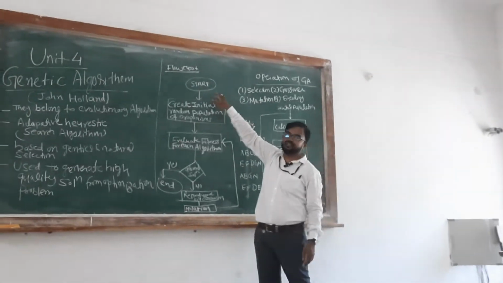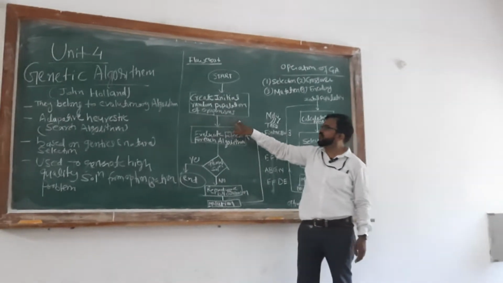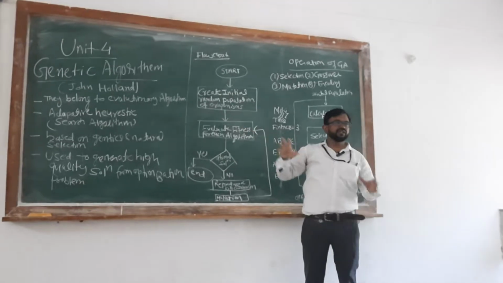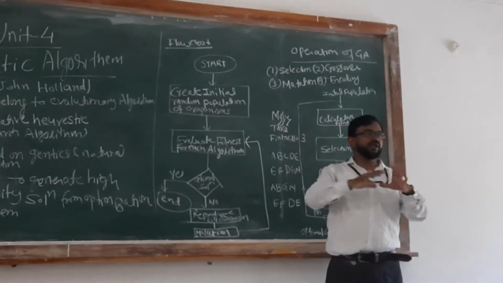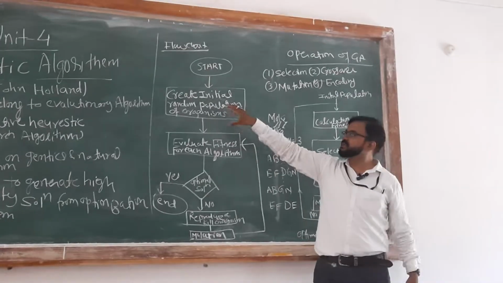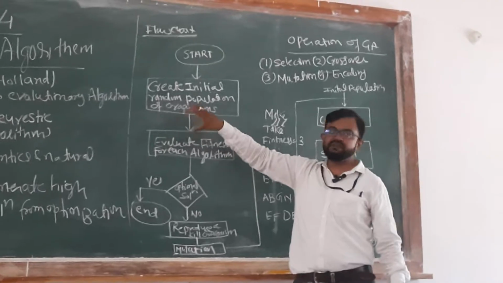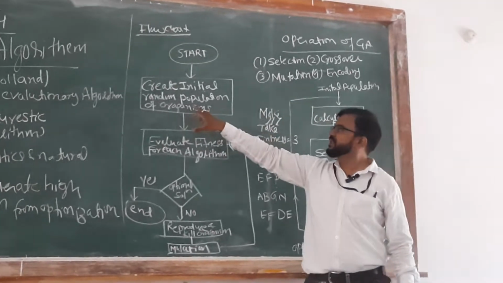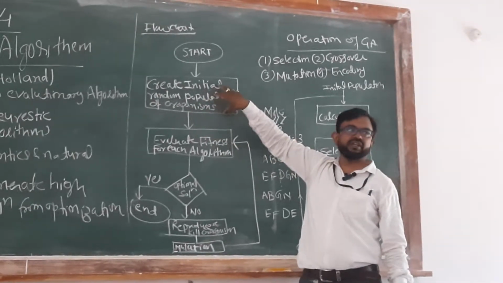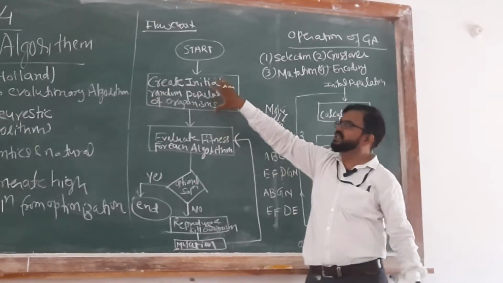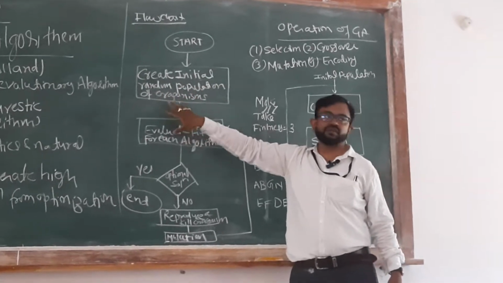In general, we create an instance of random populations of an organism. Here you are having some populations. We require the populations, meaning data sets. So we can select from the population randomly. If you are talking in the context of machine learning, it is data sets. So create the initial random population of the organisms.